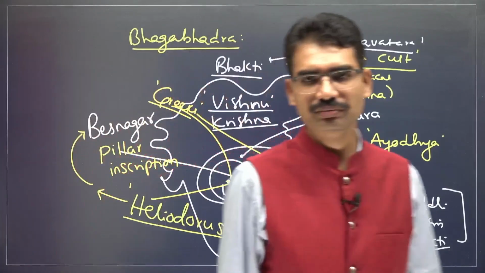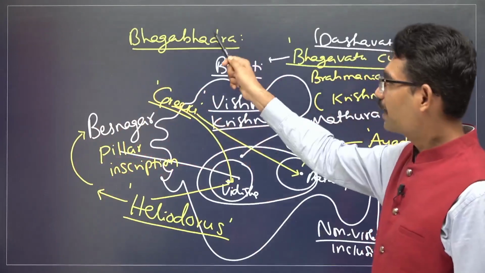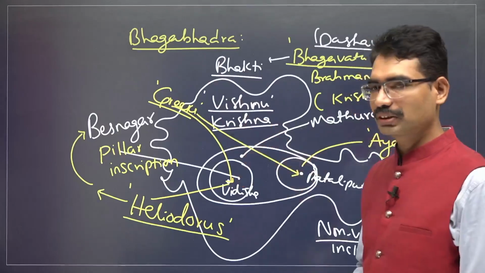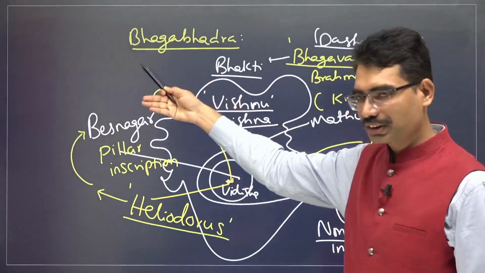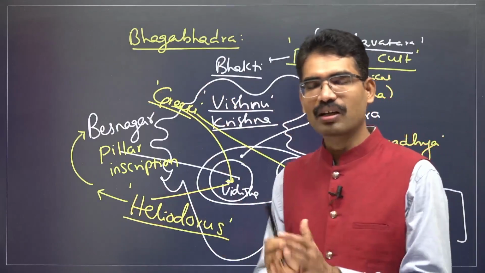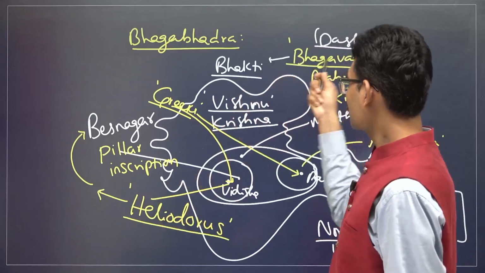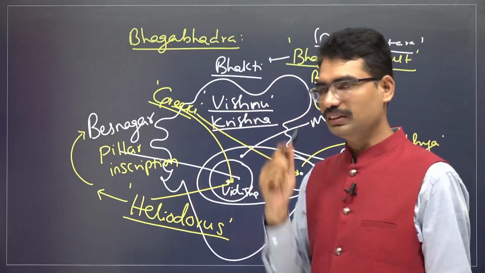Getting connected now? Pushyamitra Shunga was fighting with the Greeks. By his time period, a peaceful relationship was established. Even ambassadors were exchanged. One ambassador came, called Heliodorus. By this time period, the religious atmosphere had already changed. This religious atmosphere is the emergence of the Bhagavata cult.